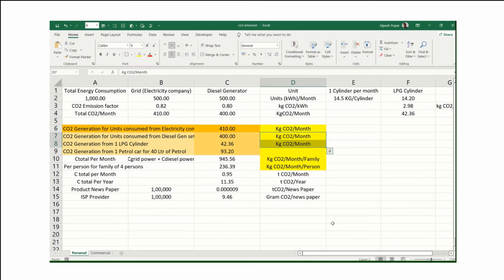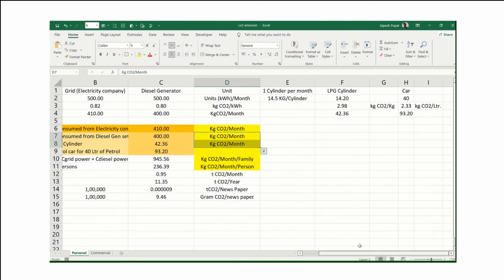And let's say I am using a petrol car and I use one full tank in 1 month. For 1 liter of petrol it will generate 2.33 kg of CO2. That's the difference between diesel and petrol, because 1 liter of diesel generates 2.68 kg of CO2, whereas 1 liter of petrol generates 2.33 kg of CO2.